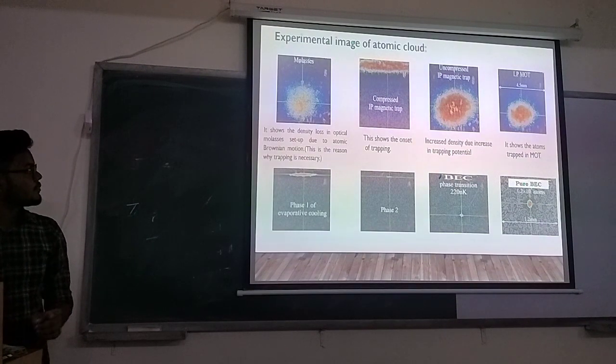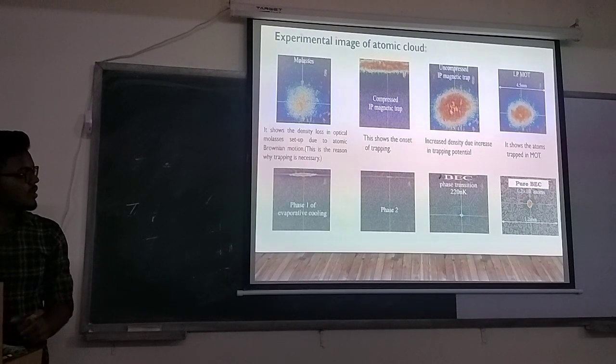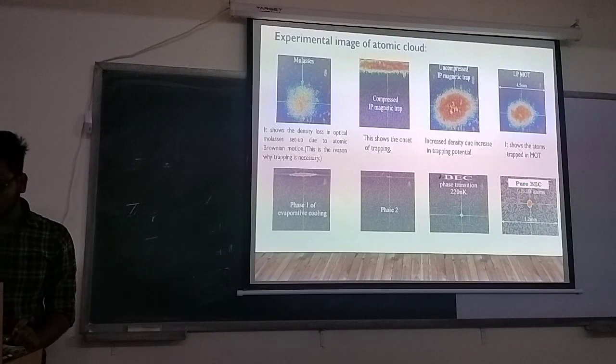Then the fifth picture shows the phase of vapor decaying, and phase two. Then in phase two, the BEC phase transitions at 220 nanokelvin, and then the pure BEC is obtained.